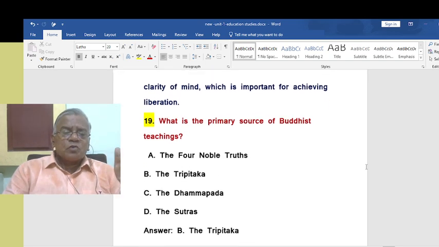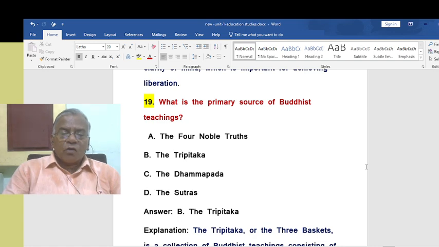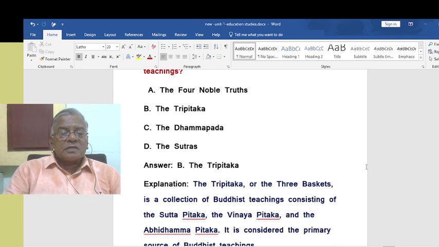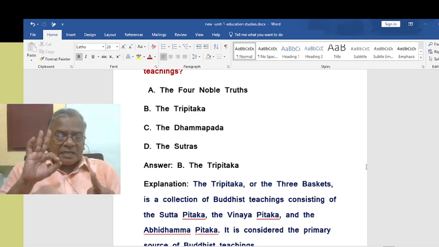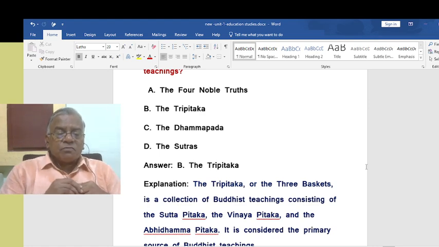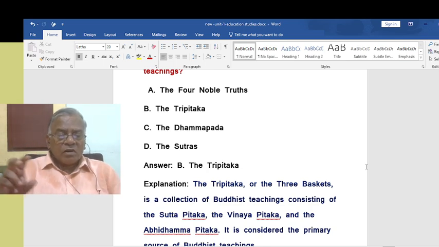What is the primary source of Buddhist teachings? Now we are going for Buddhism. That is the Tripitaka. The Tripitaka, that is three baskets, is a collection of Buddhist teachings consisting of the Sutta Pitaka, the Vinaya Pitaka and the Abhidhamma Pitaka. So, these are all 3 baskets, Tripitaka.